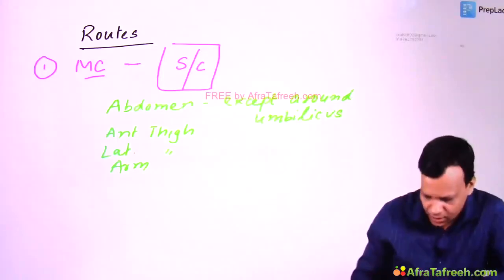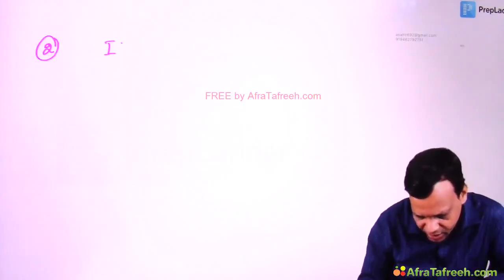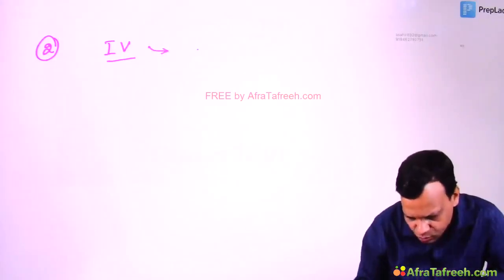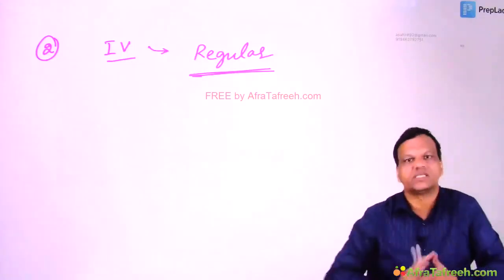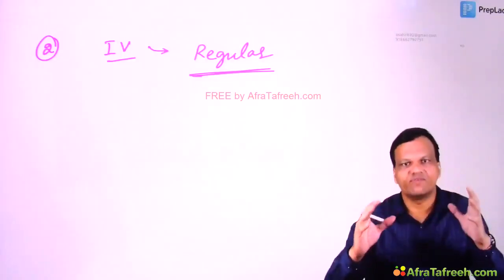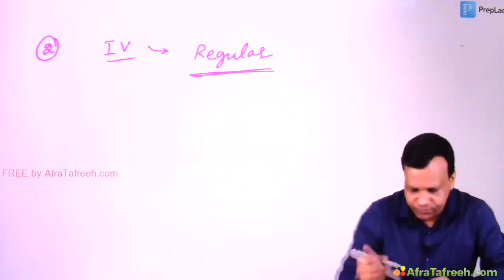Okay. Then apart from subcutaneous, we can use insulin intravenously also. The most commonly used insulin by IV route is regular insulin. It is the insulin of choice for diabetic ketoacidosis, because in this condition we want to give it IV. So regular insulin will be the insulin of choice.